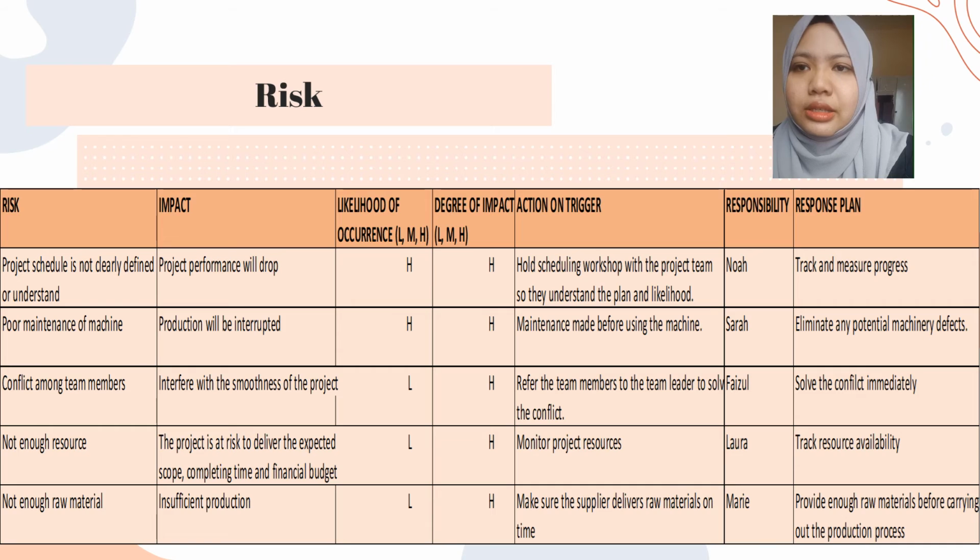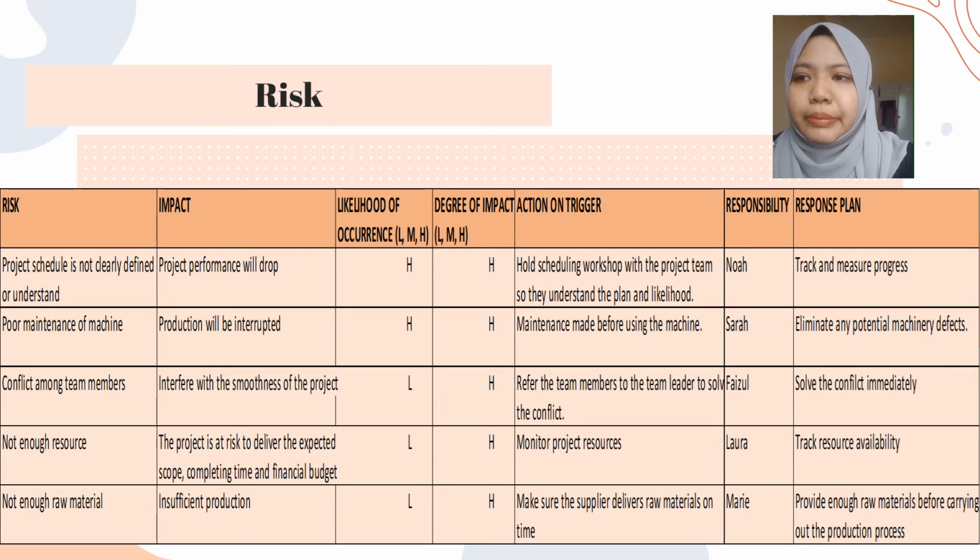Responsibility in this job is NOAA. So it will track and measure progress. Next is poor maintenance of machine. So the impact is production will be interrupted. So action on trigger, we must do maintenance before using the machine. Responsibility is SARA. Response plan is to eliminate any potential machinery defects.